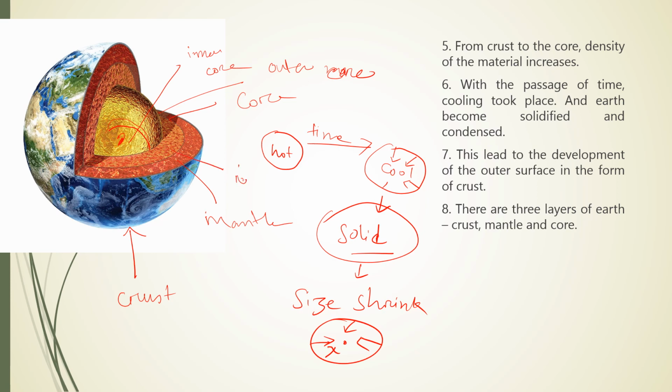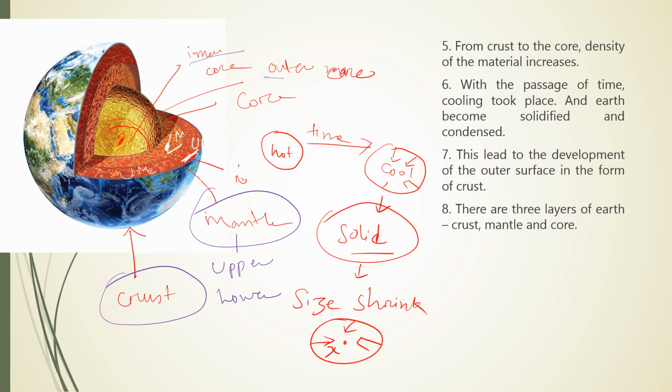This is the upper mantle, and this one is the lower mantle. So we can see there are 3 main layers: crust, mantle, and core. The crust is the outermost layer. The mantle is the middle part, and it is divided into upper mantle and lower mantle, and the core is also divided into 2 parts: inner core and outer core.